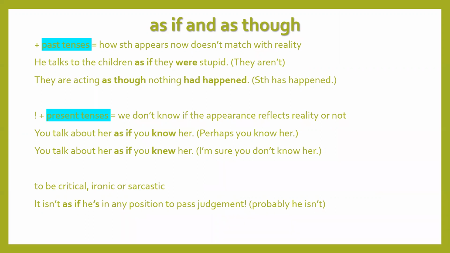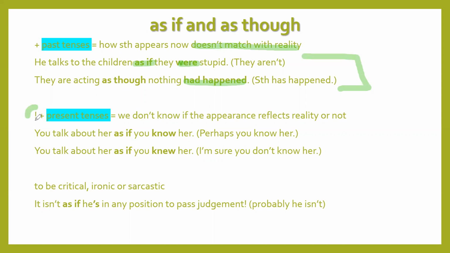And here, one difference, for example, let's take the first sentence. He talks to the children as if they were stupid, but they are not. They are acting as though nothing had happened in the past, but it did happen. So the main idea is that if we use past tenses, like unreal tenses here, that means that it doesn't match with reality. So unreal past.